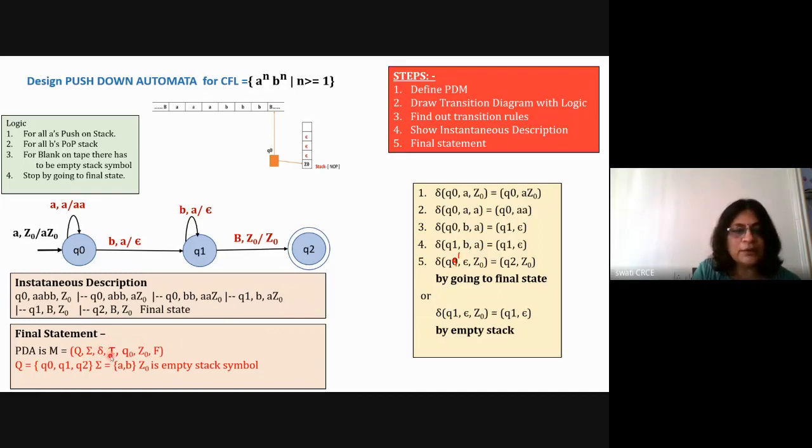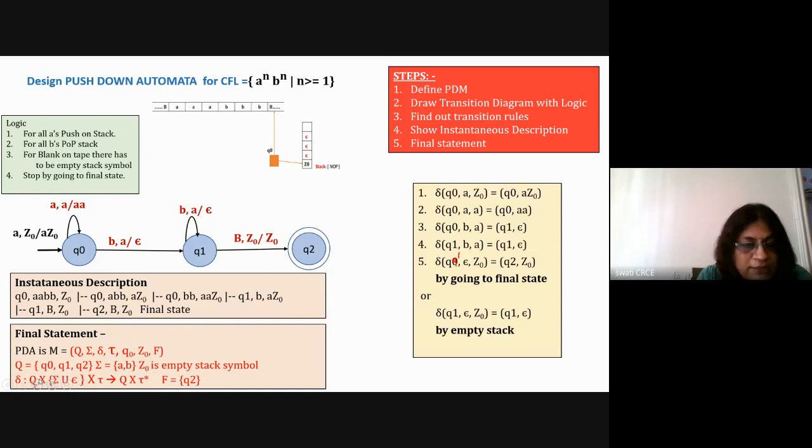This rho is equal to A comma B. On the stack, we are writing A comma B and epsilon. And then Q0 is Q0, Z0 is Z0, and capital F is equal to Q2. For our problem, capital F is equal to Q2 and it is written in the set. Even if there is a single final state, don't forget to write it in terms of a set. Okay, because it is a set of final states. We can have more than one final state.